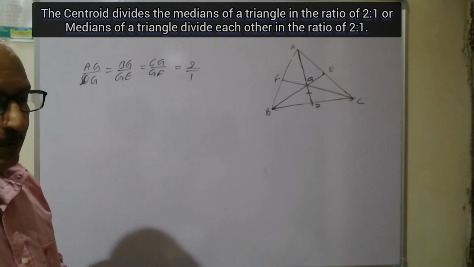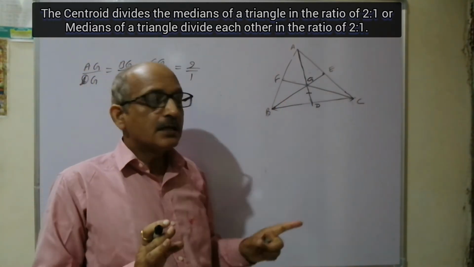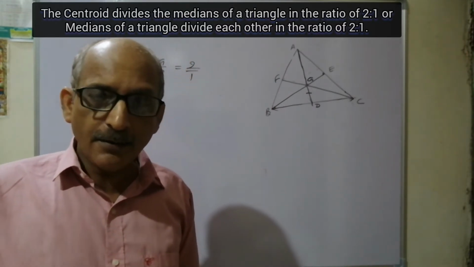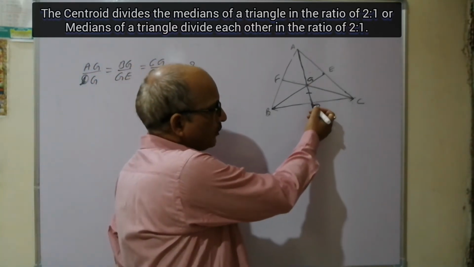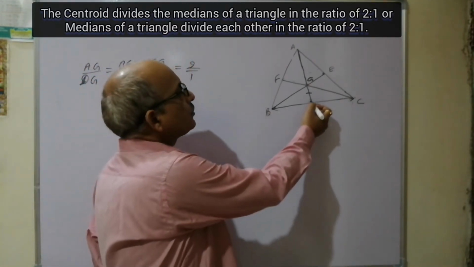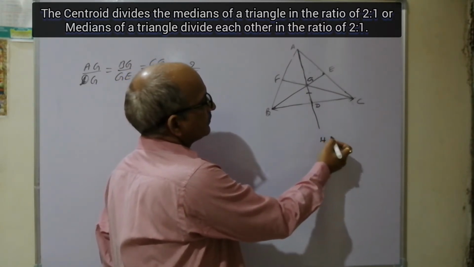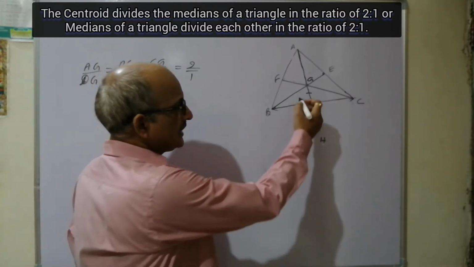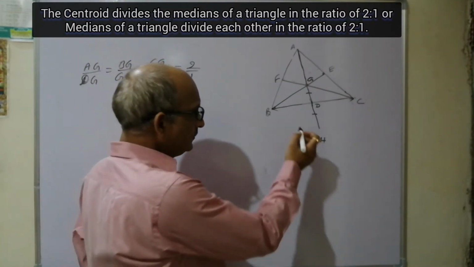Construction required. We don't need to worry whether G is on AD or not. Definitely it is, because in the previous theorem we have already studied it. So we have to produce it. Construction: produce GD to a point H such that GD is equal to DH.